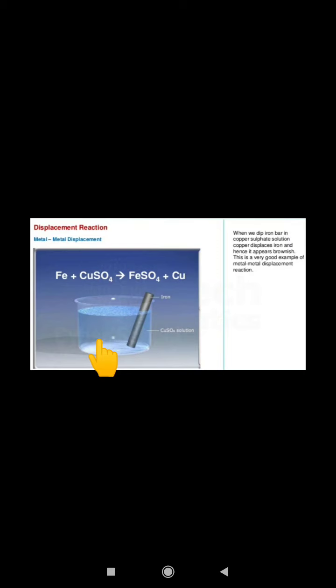Iron is a metal and copper metal is in solution form, copper sulfate, that is of blue color. When the displacement reaction takes place in this solution, there will be formation of iron sulfate and copper metal, and there will be indication of this chemical change with the change in the color of the copper sulfate solution. This solution will turn green and the iron article will have a deposition of brown color, which shows that copper has been displaced. See here, Fe plus CuSO4 gives copper plus FeSO4.